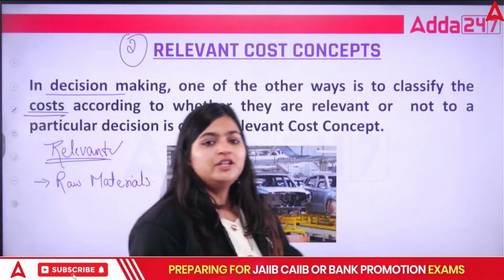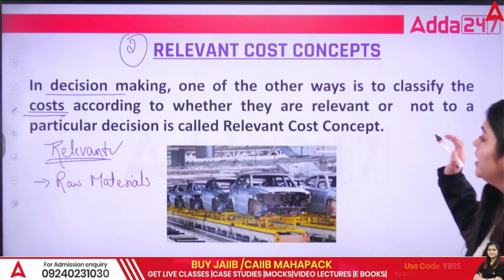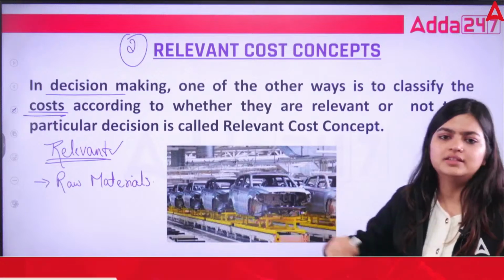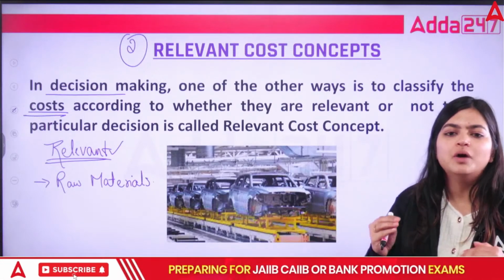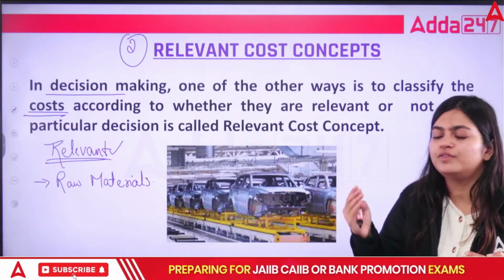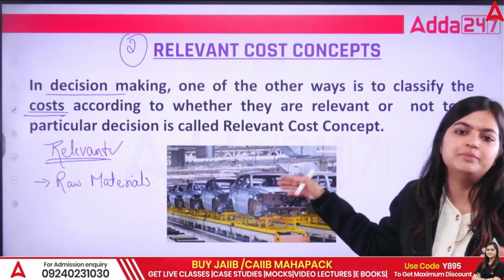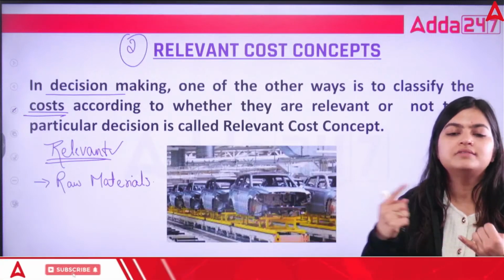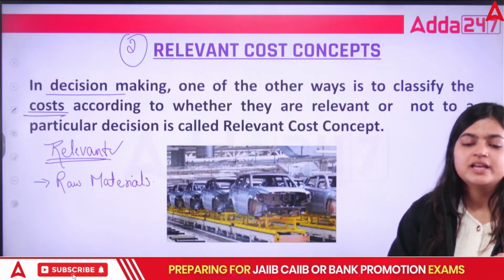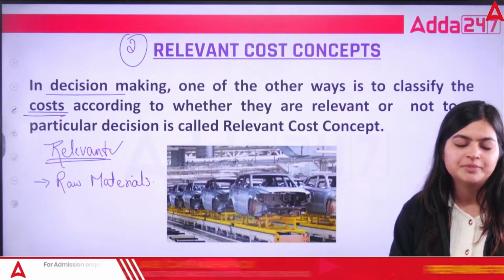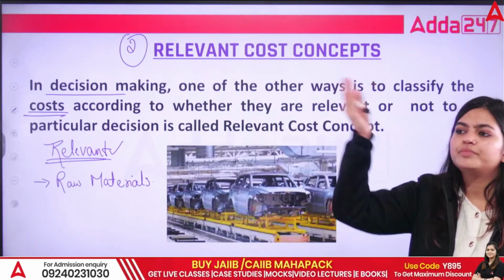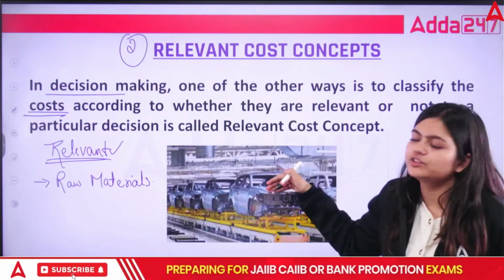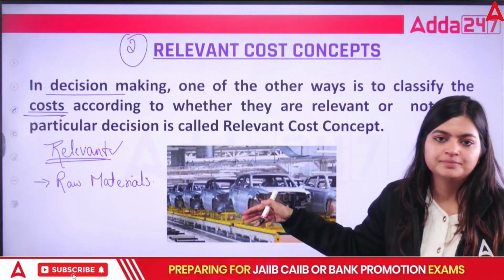Now, irrelevant cost is again one of the costs that you can see under these relevant cost concepts. Irrelevant costs are those types of costs which are not directly required for the manufacturing or providing services, like paying salary to the HR department, the electrical department, the finance department, because they are not directly involved in this particular manufacturing.